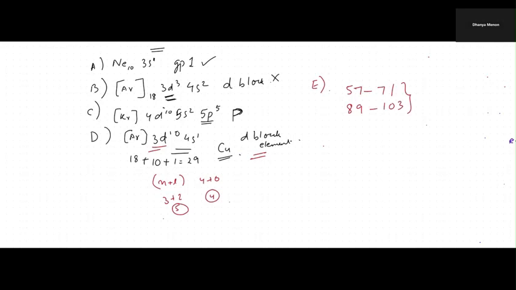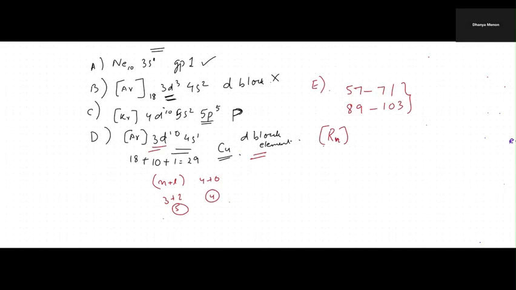Now in this case, the atomic number of Rn, radon, is 86.